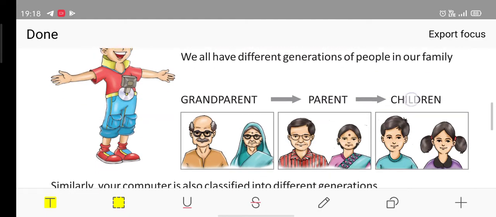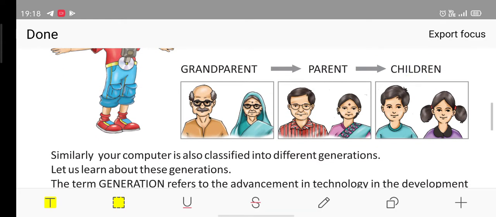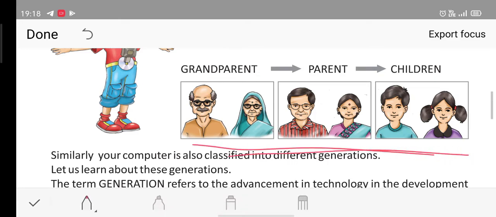As you know very well, you can see over here. What is generation first of all? Generation is from the first generation, the grandparent, then children, grandchildren. Yes, one by one, step by step. These are called the generation. As you can see in this picture also, starting from grandparent to parent to children. All this grandparent is the first generation, then the second one, the parents are your second generation, then children, that means you are the third generation.